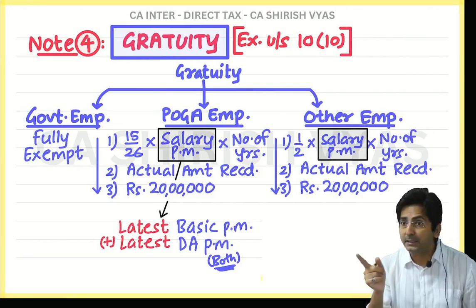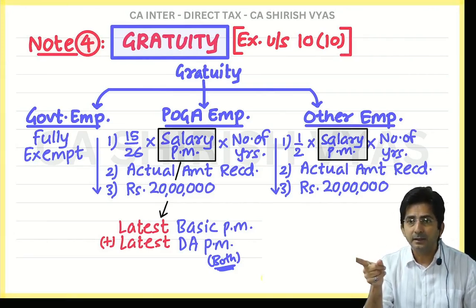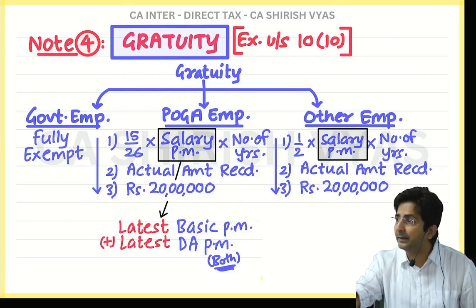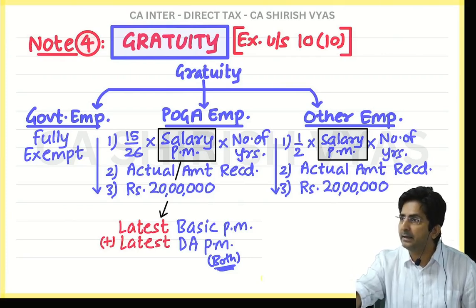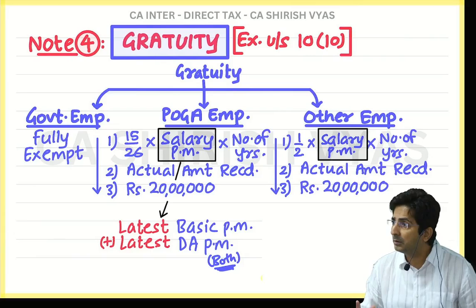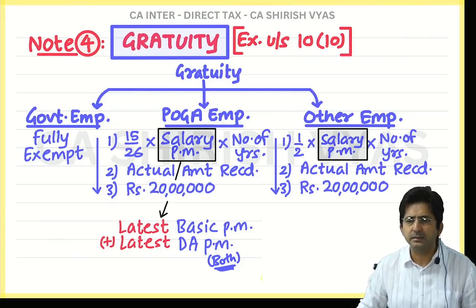Average means your recent 10 months. And your recent 10 months means what, you know? The month in which you retired, you ignore it. The immediately preceding 10 months' salary is averaged. See, 10 months is a fixed rule. Learn it by heart: average of 10 months.